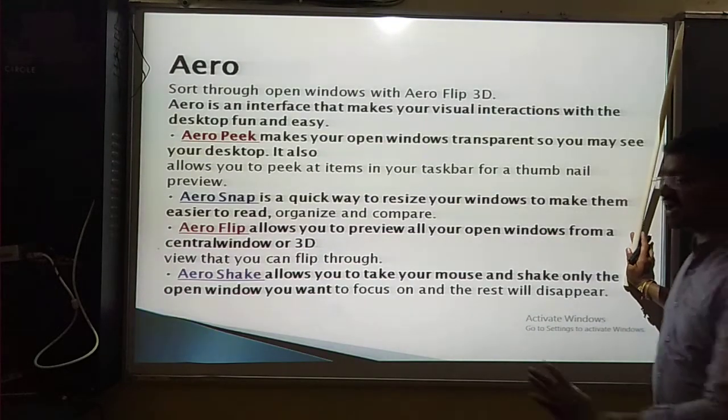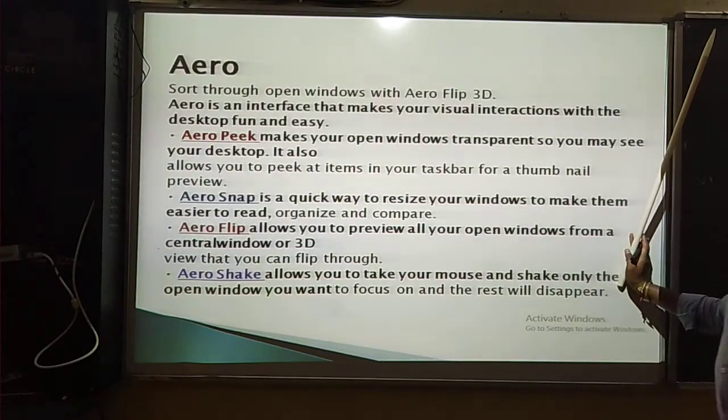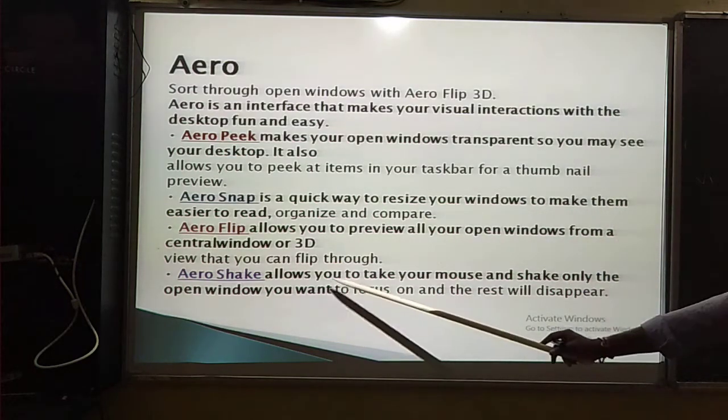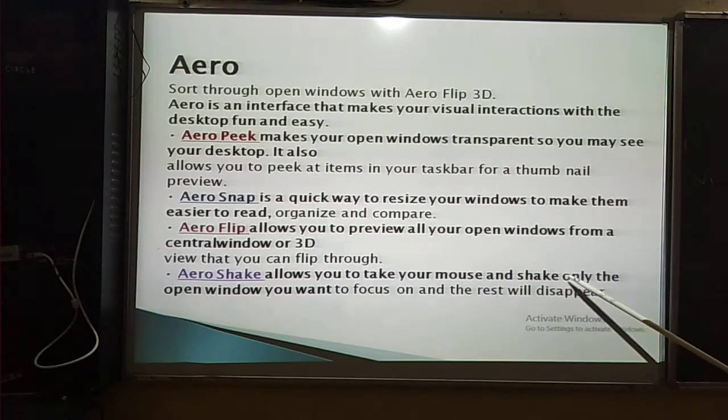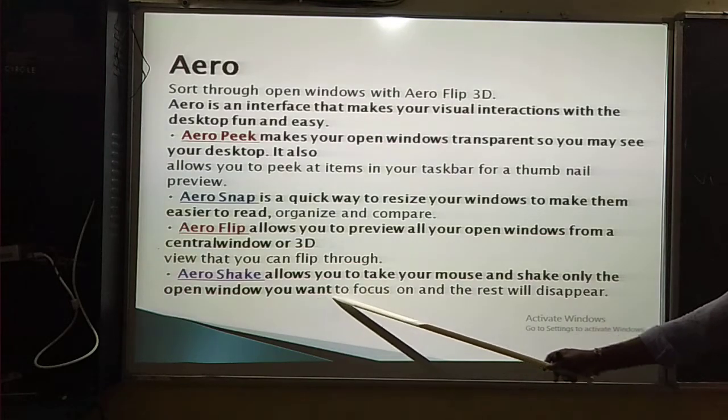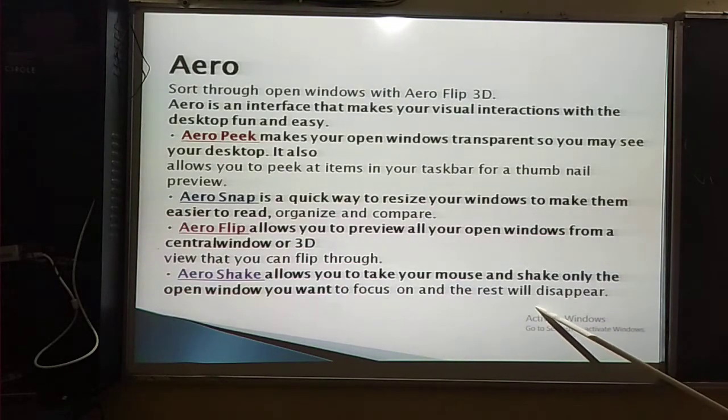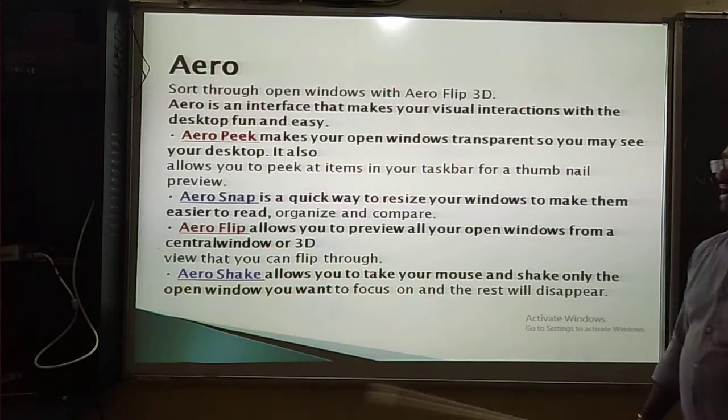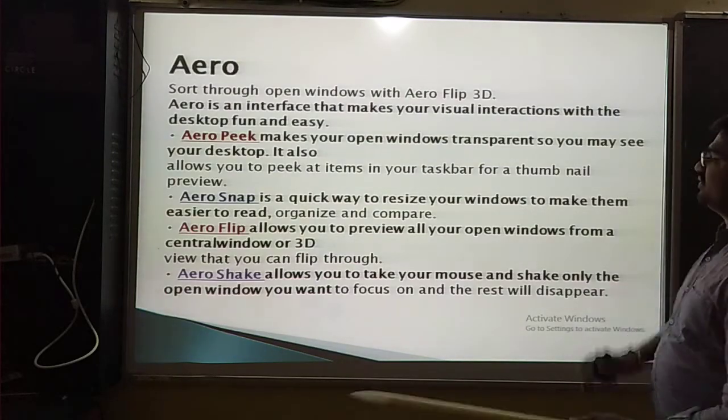Then next, Aero Shake. What is the meaning of Aero Shake? It allows you to take your mouse and shake the one open window you want to focus on, and the rest will disappear. So Aero Shake means you hold down your mouse button and shake the window.